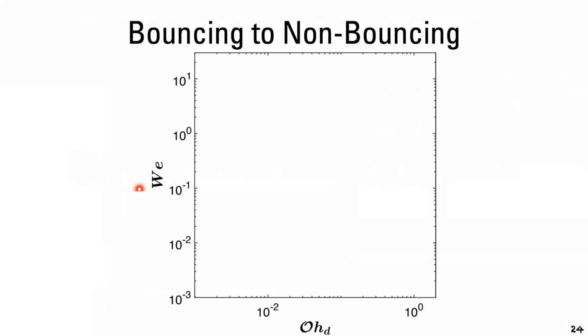So now let us look into this bouncing to non-bouncing transition, and that we can do in a Weber and Ohnesorge drop phase space. So initially, all the energy is stored in the kinetic energy of the droplet. And if this kinetic energy is entirely converted into viscous dissipation during the impact process, then the drop will no longer bounce.